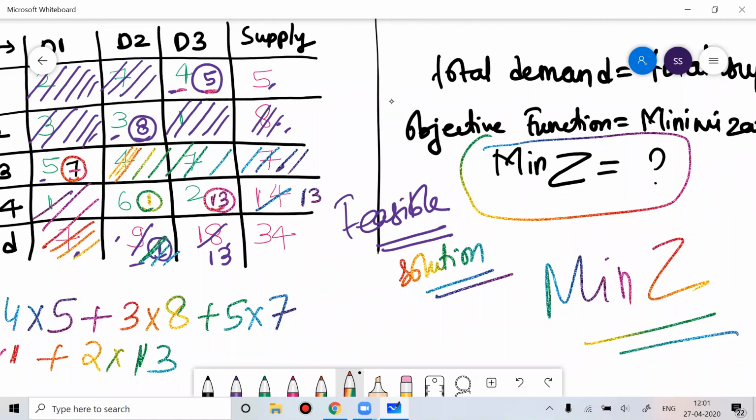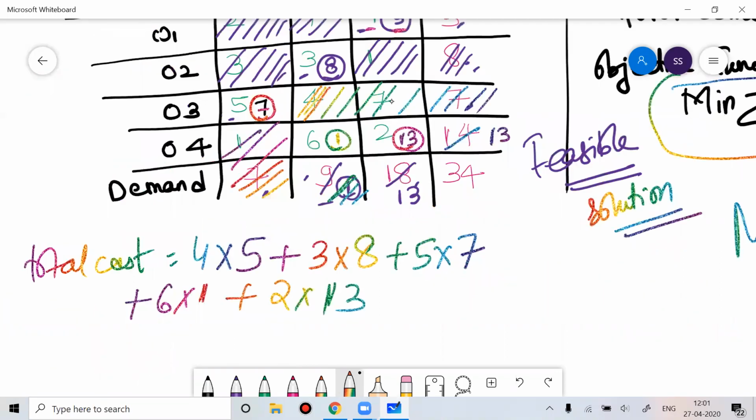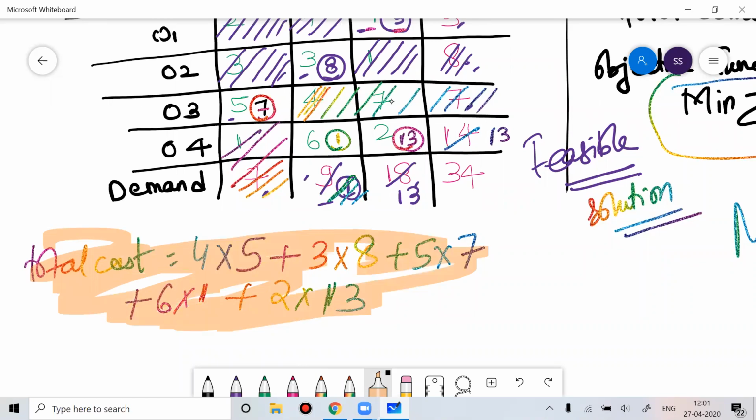Do you think that this is the minimum value of cost? Are you sure that you will get the minimum value of cost with the calculation you have done? Have you done any kind of preliminary research before getting this value as your total cost? You will say, no sir, I have not done anything.